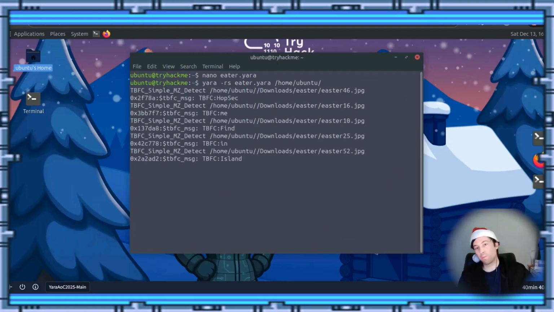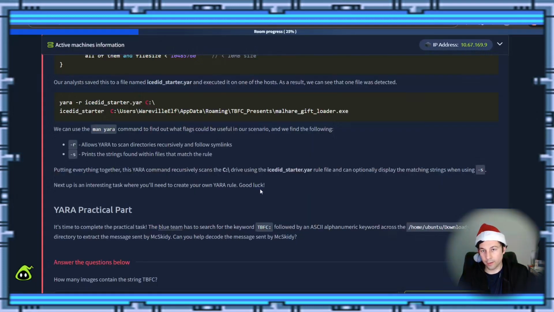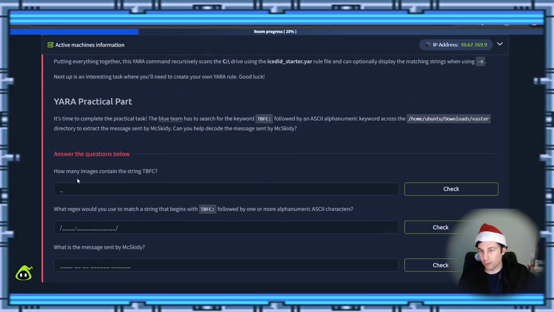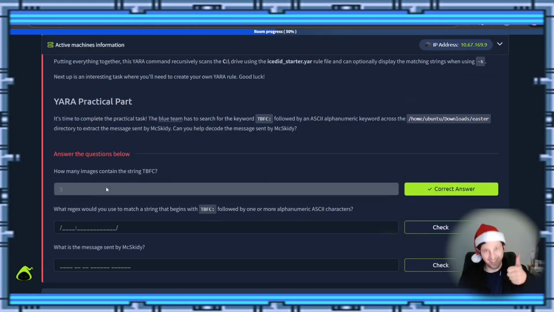Yeah, there we go. So we can see we got 1, 2, 3, 4, 5. 5 of these. Let's go back to the question. How many images are contained? We have 5. All right.